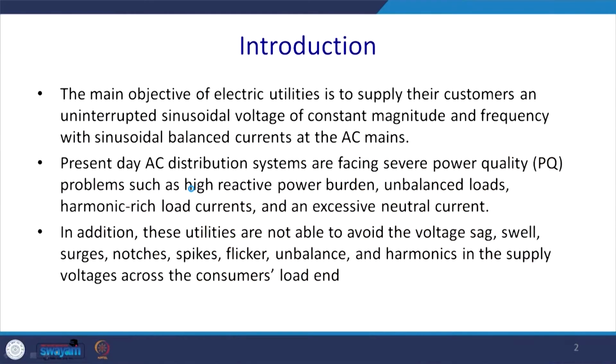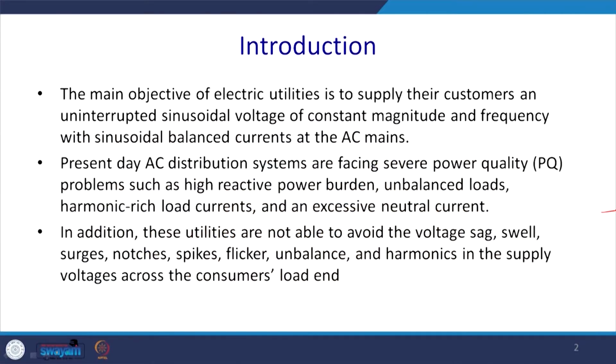As we have discussed earlier, the main objective of the electrical utility is to supply their customers an uninterrupted sinusoidal voltage of constant magnitude and frequency, with constant balanced current in the AC mains. This is the power quality.